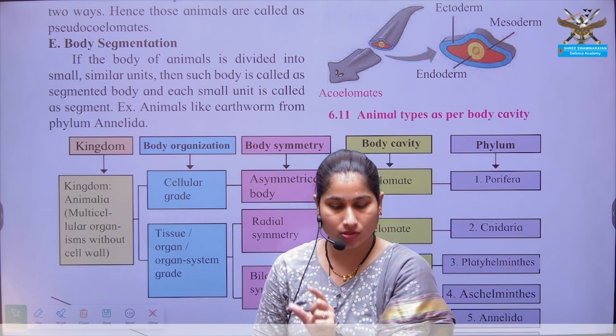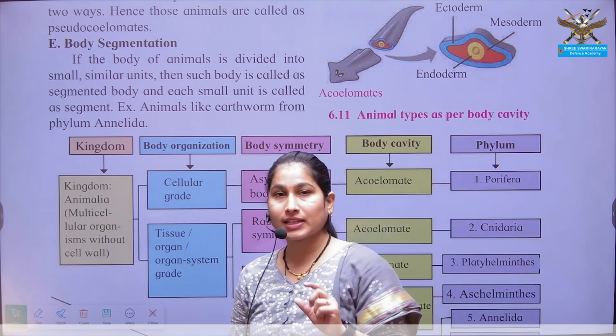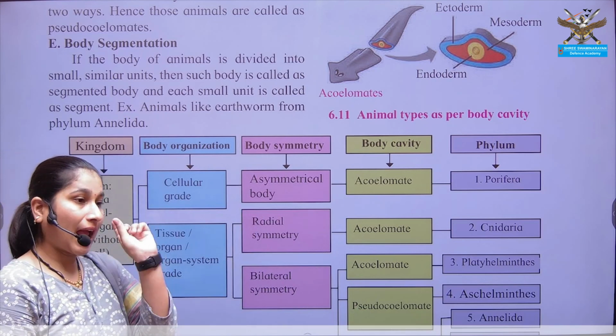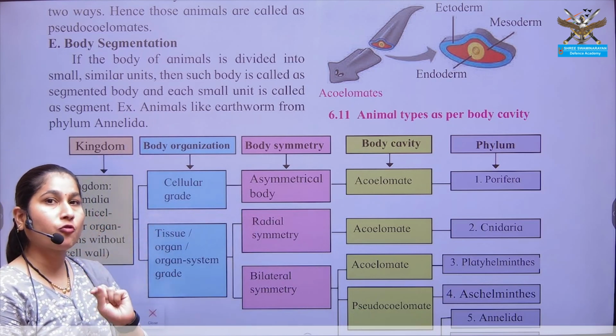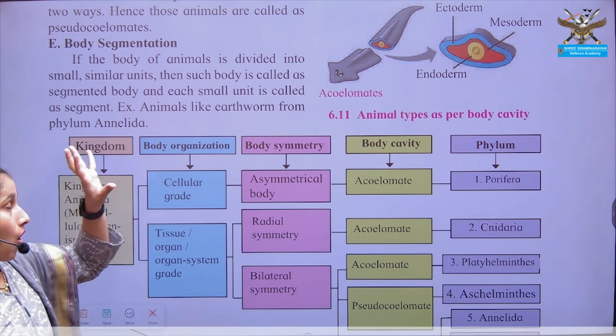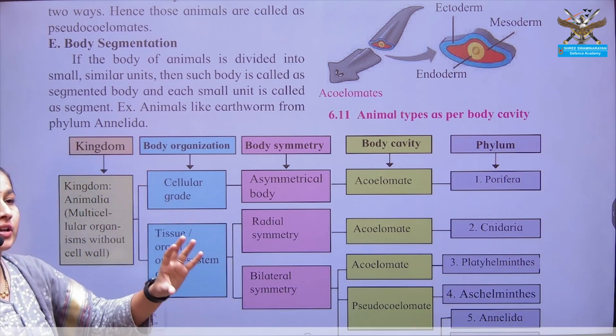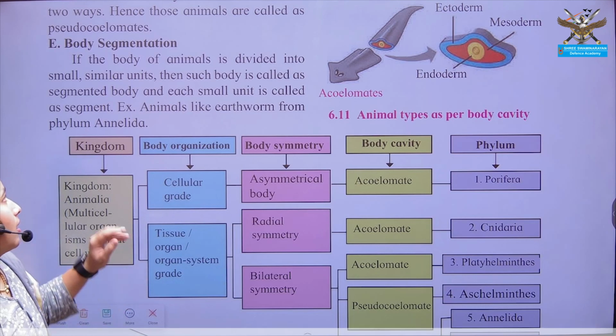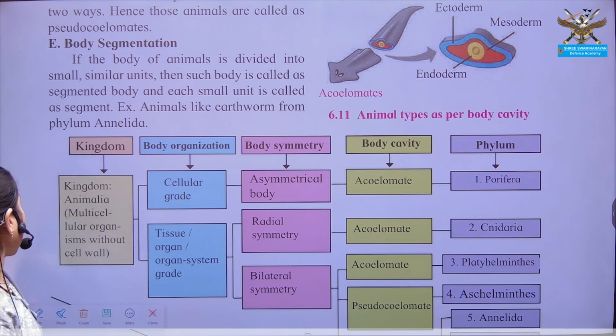Ring-like structure is seen throughout the body. That is, the metameric segmentation of the organism is seen, and each segment is performing its own function. Such organization, where the body of an organism can be divided into different segments, is known as body segmentation.